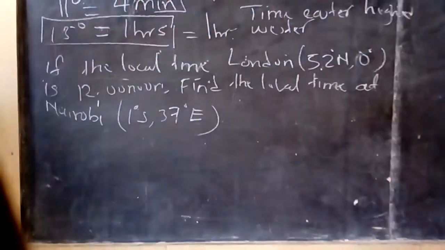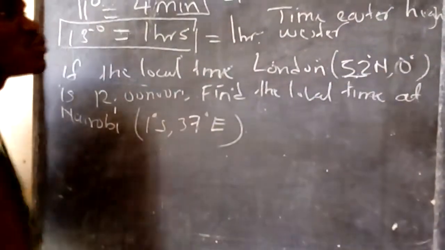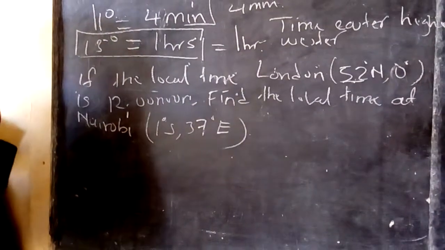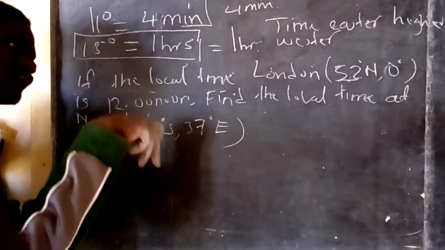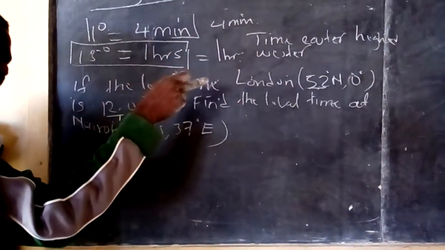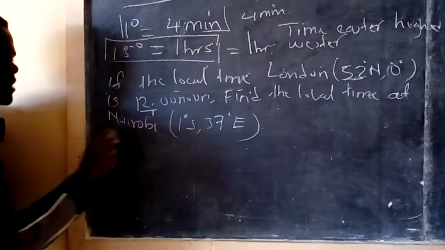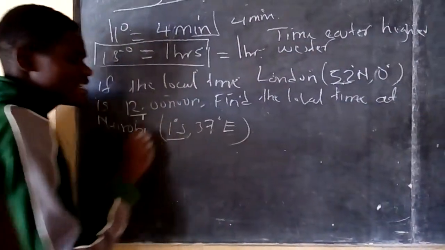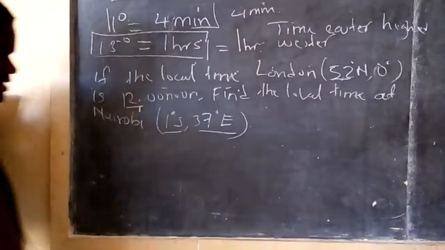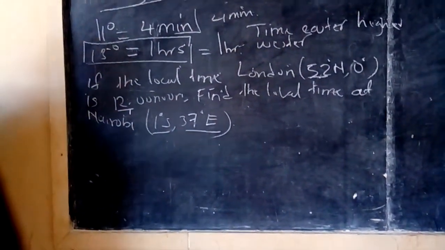We are told that London is found at 52 degrees north, 0 degrees, that is along the prime meridian, and the time there is 12 noon. Then we should find the time in Nairobi, which is 1 degree south, 37 degrees east. Now what do we do first?